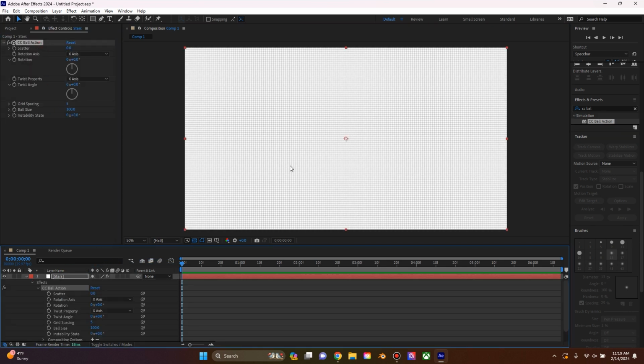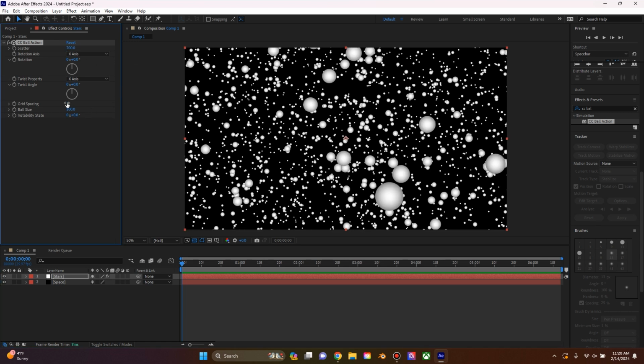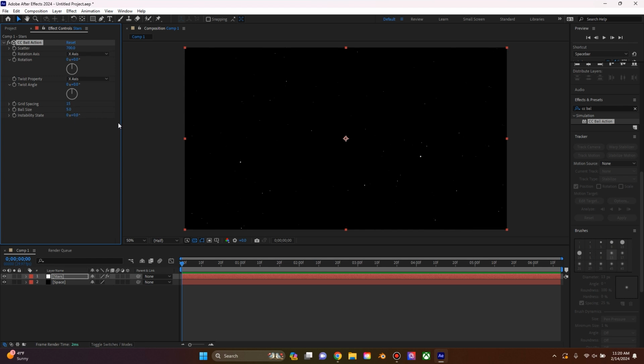This effect is how we get the star look, and all we need to do is just mess with some of these settings, as essentially it's just turning our white solid into all these little individual particles. For the scatter, we're going to bring this up to about 700. For grid spacing, this can be totally up to you, but I'm going to bring it down to about 15. And the ball size, I'm going to bring down to about 5.